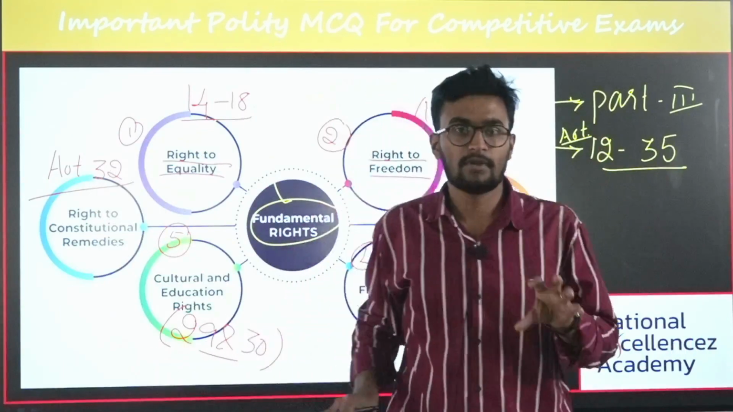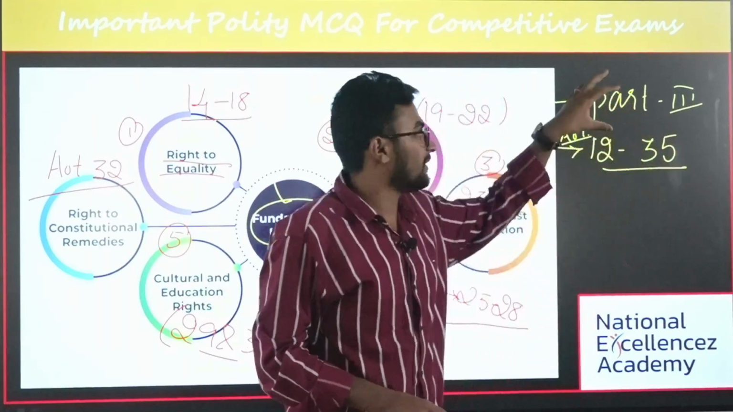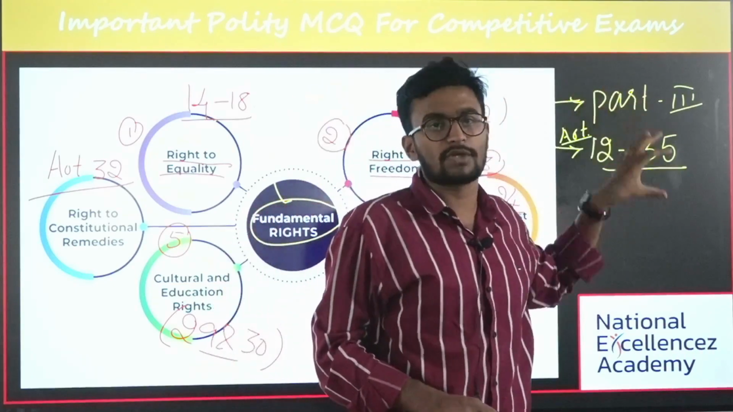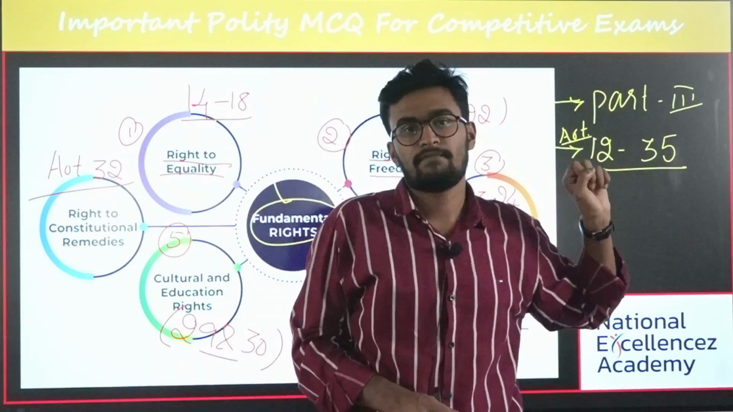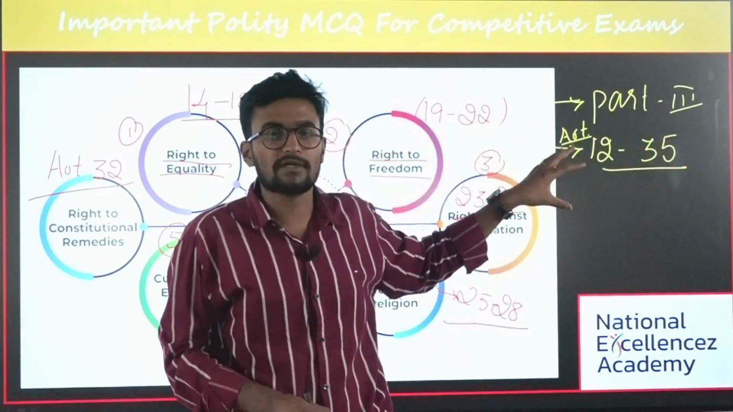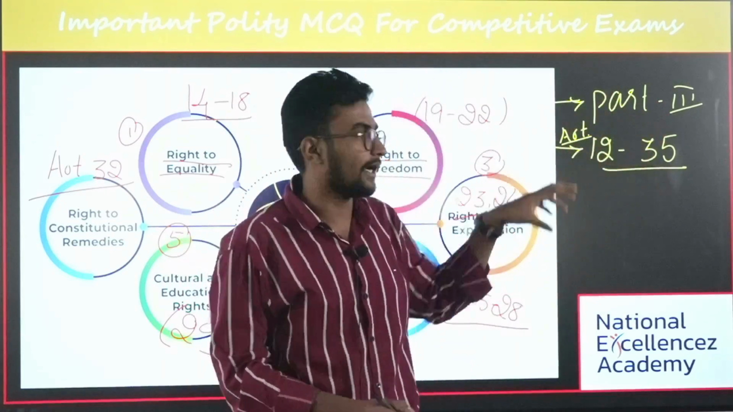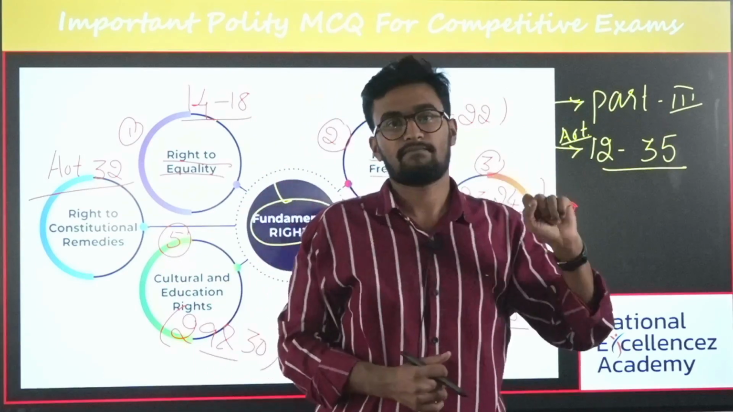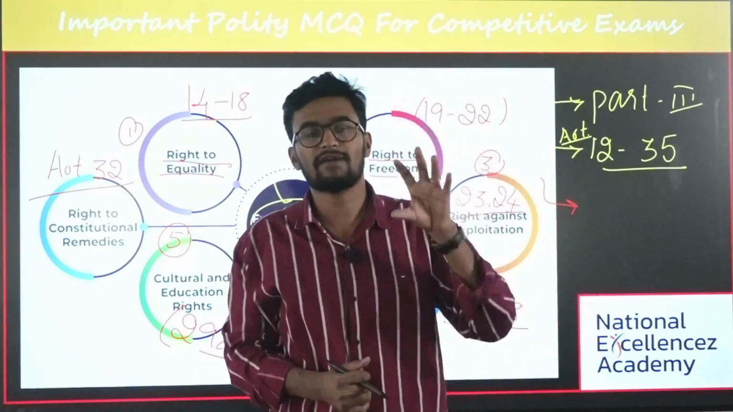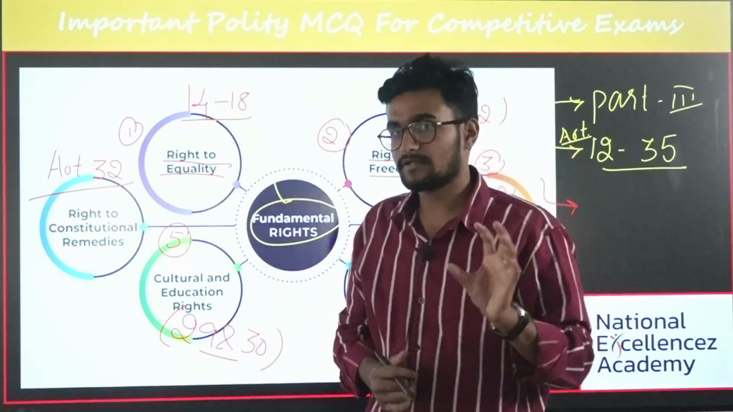Is it clear? Firstly, you should know what fundamental rights are. Fundamental rights are present in Part 3 of our Constitution, and they start from Article 12 to 35. The third important thing is the objective of fundamental rights: to achieve political democracy. This is the most important thing, and there were a number of questions with respect to this basic part. Is it clear?